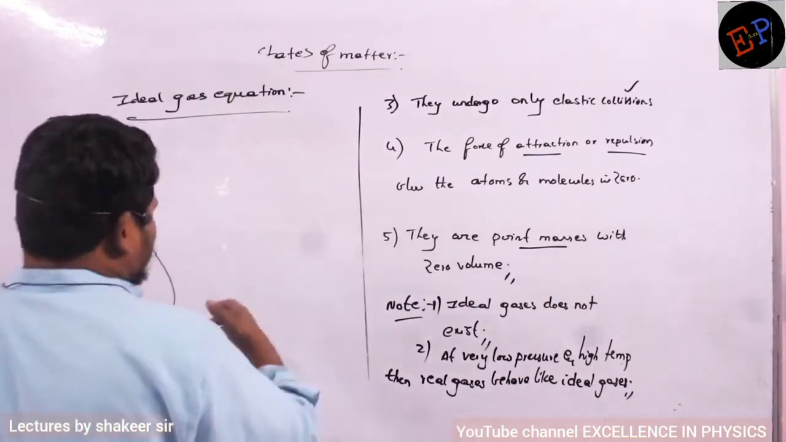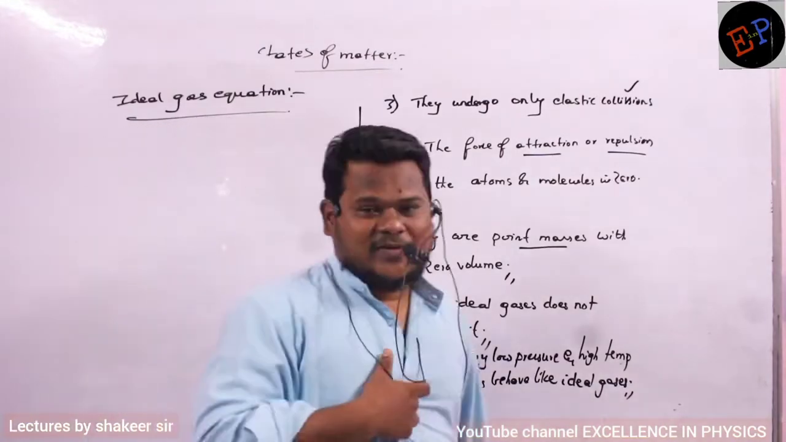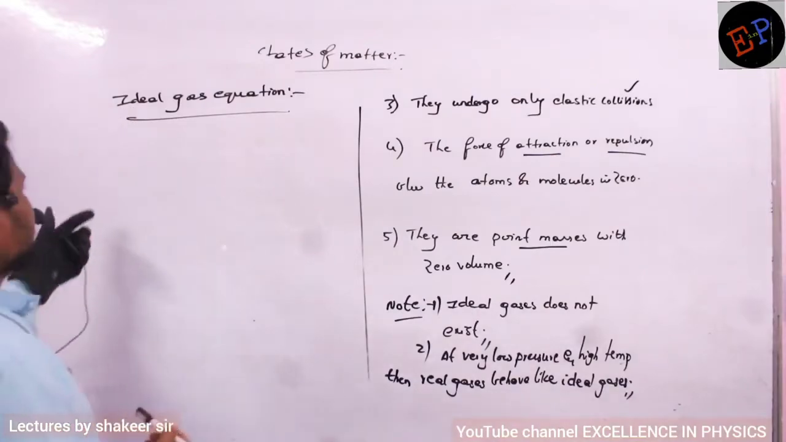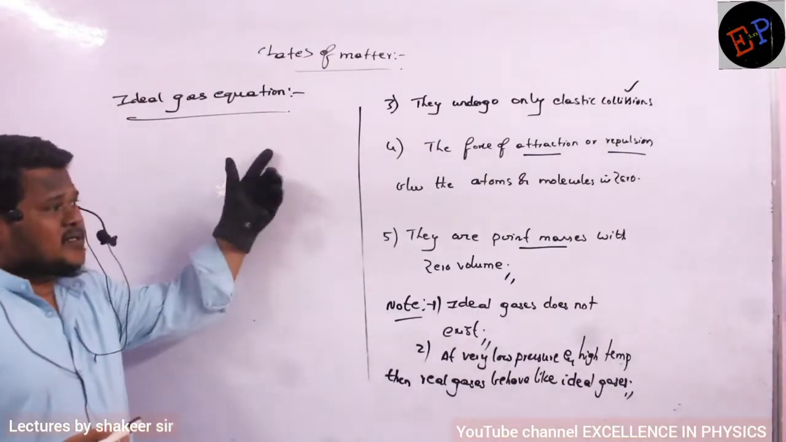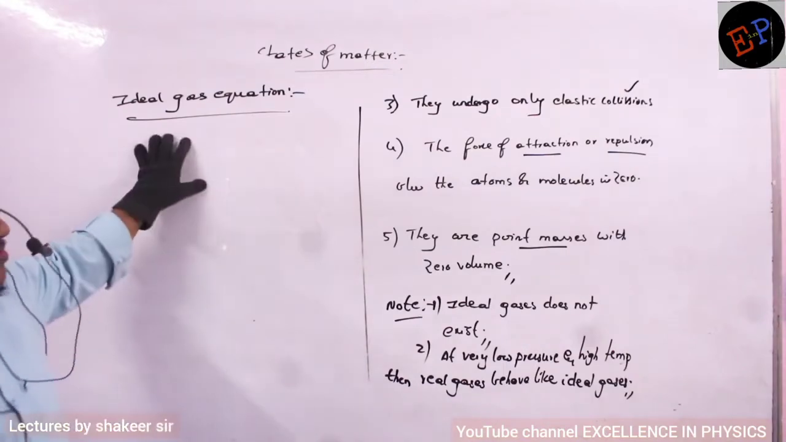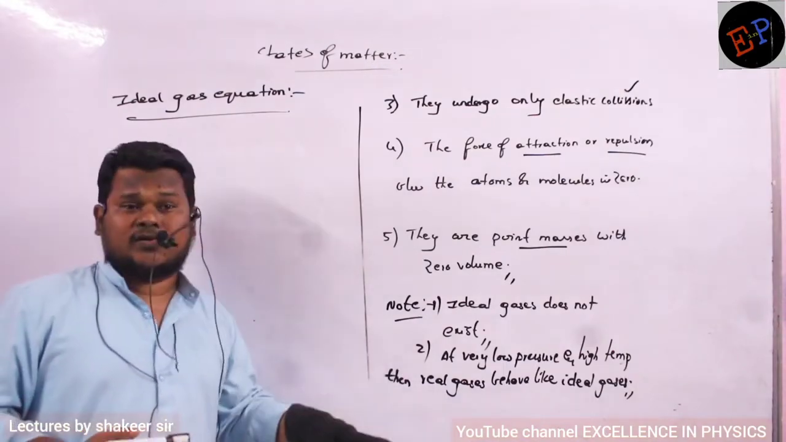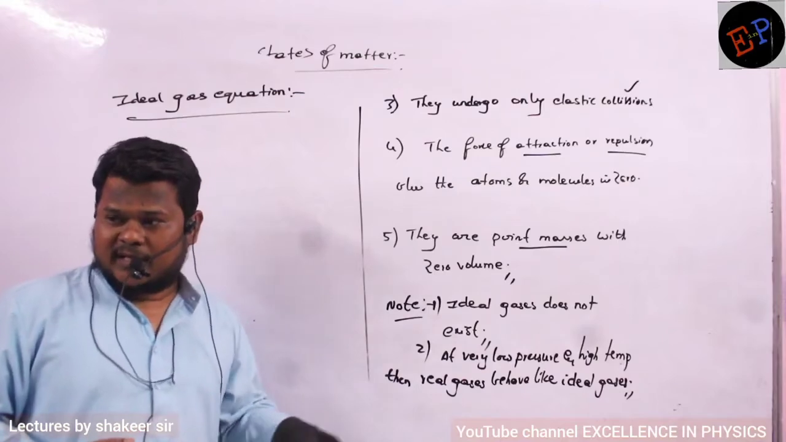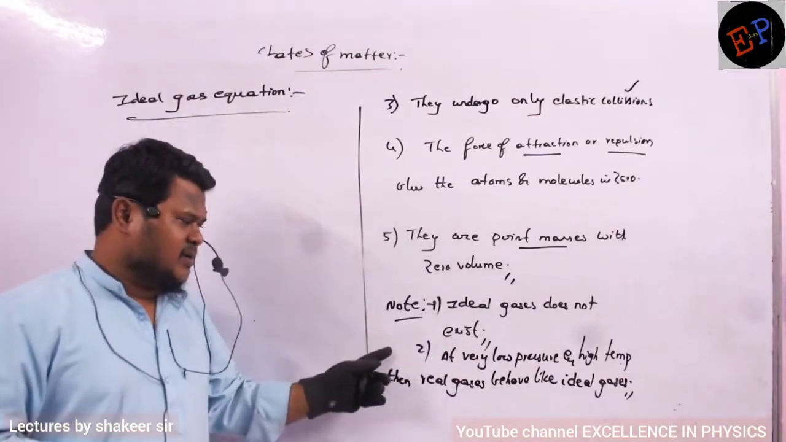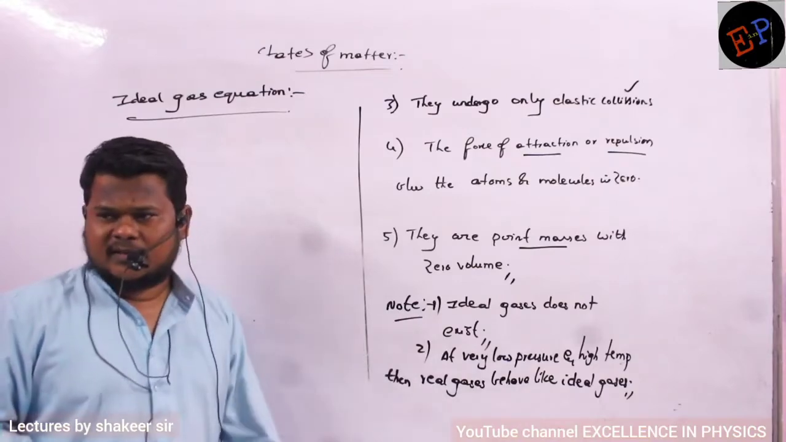Okay. So see the next topic, we will study about a very important equation which is called the ideal gas equation. Ideal gas equation means what? This is the equation which will be followed by all the ideal gases. Or you can say this equation will be followed even by real gases also. But what is the condition? Temperature should be very large and pressure should be very small. Then even real gases will behave like ideal gases.